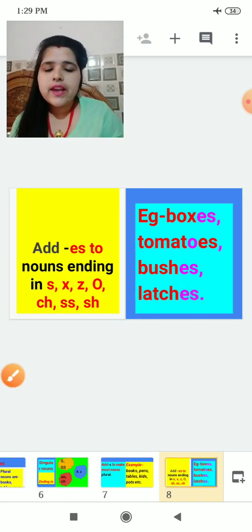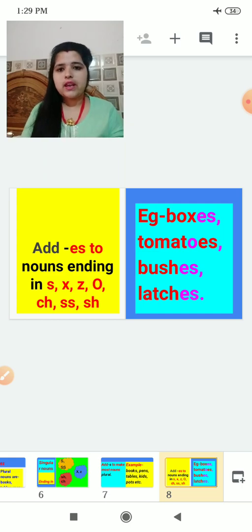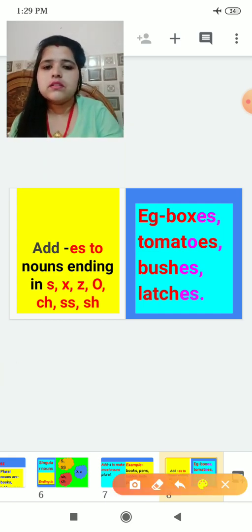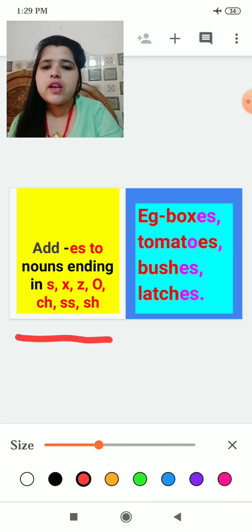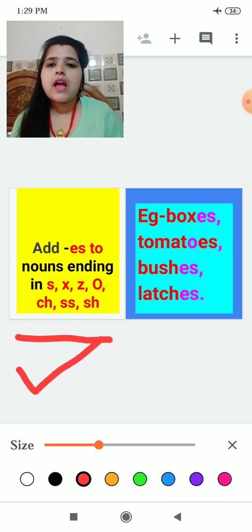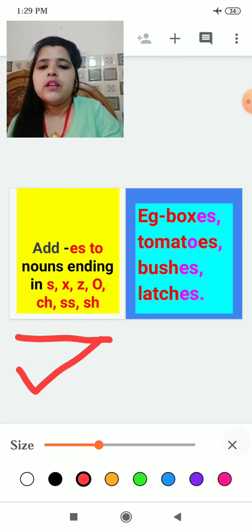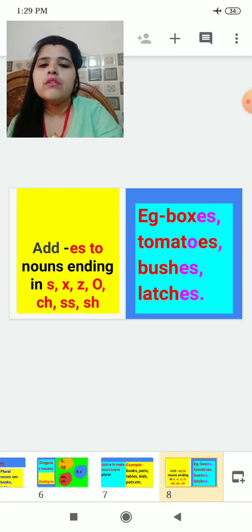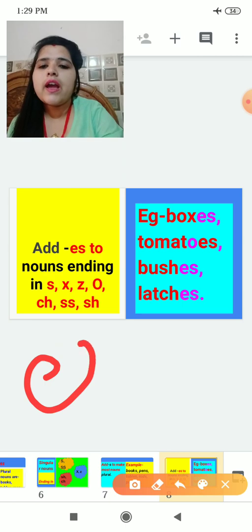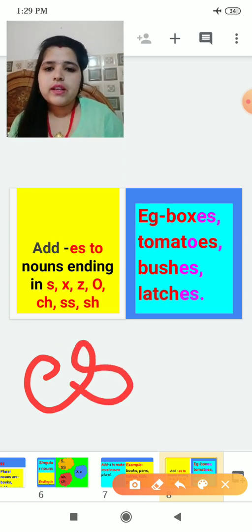Add es to nouns ending in s, x, z, ch, ss, sh. Now we will learn the nouns which end with s, x, z, o, ch, ss, sh. In these nouns, what will we put behind them? We will put es.